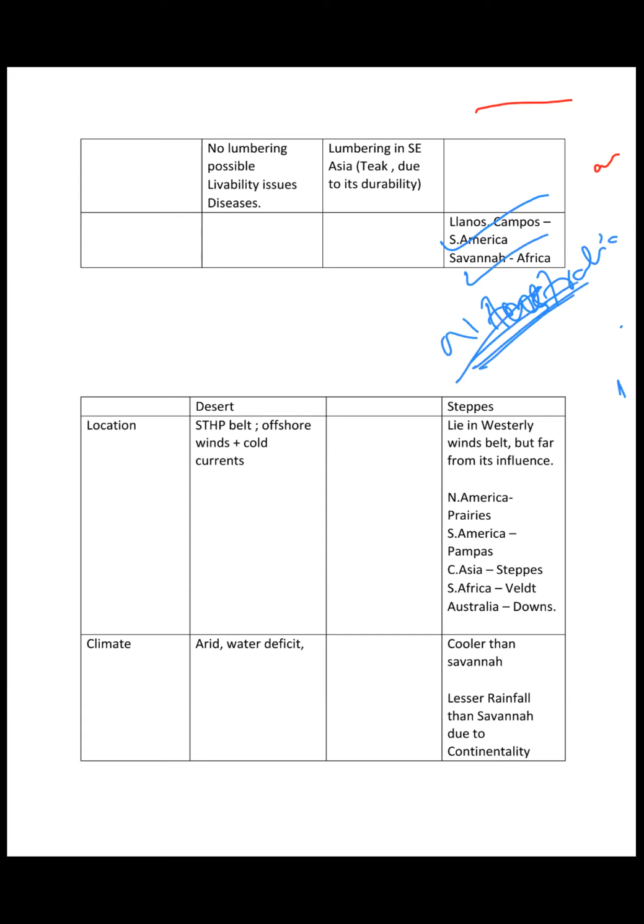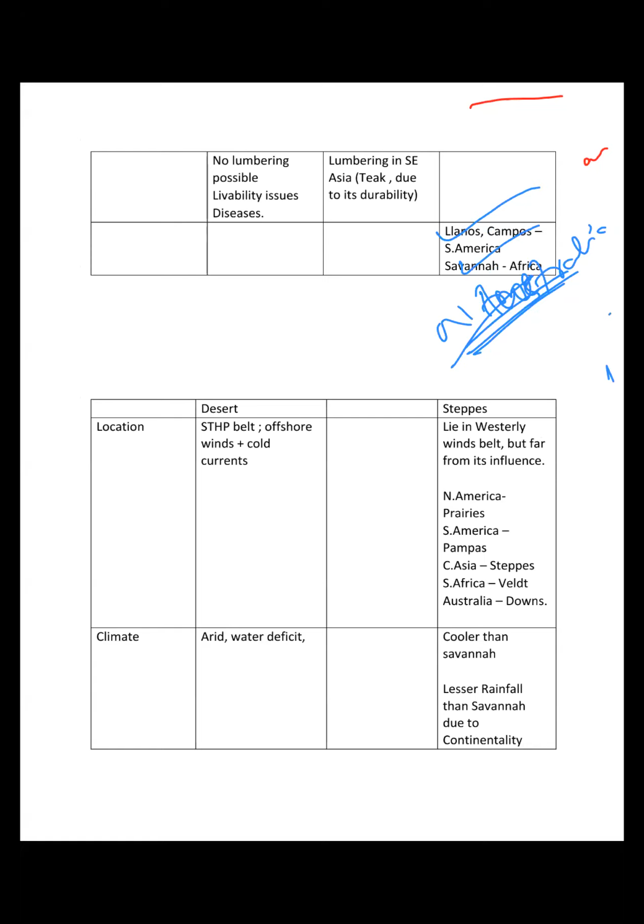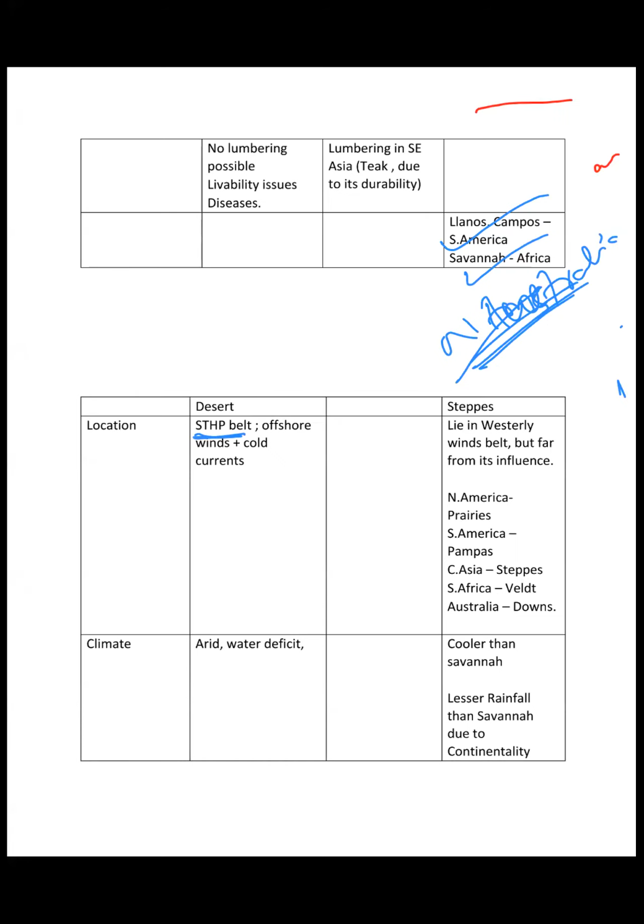Any doubt in Savanna type of climate? Okay, now next we'll be moving to the desert types. Number one, location, the subtropical high pressure belt, we discussed.